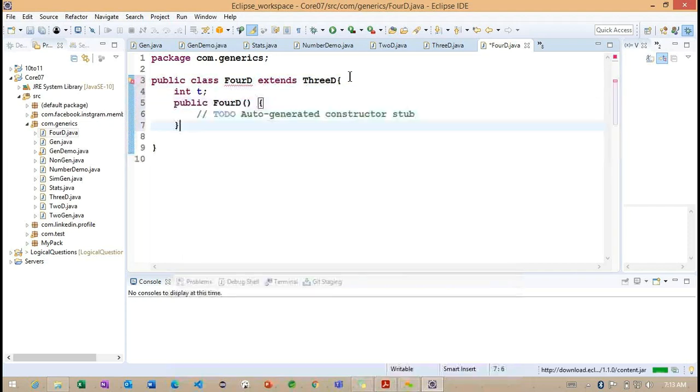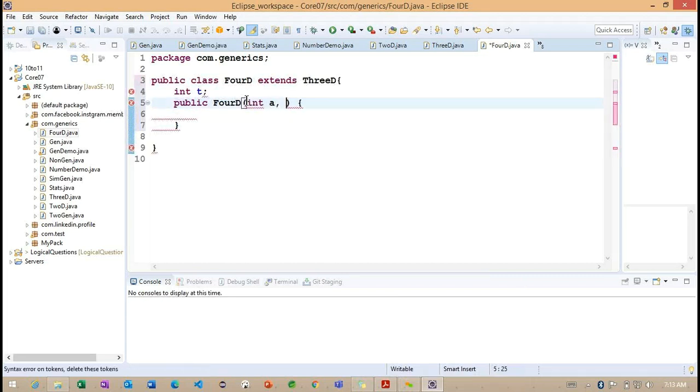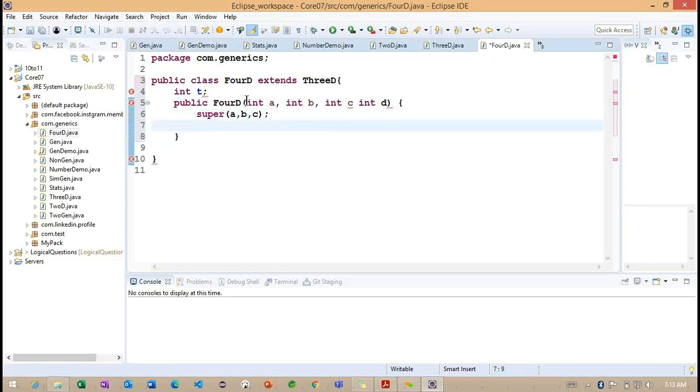Whenever it is extended, as we already identified, it gives an error because we did not create the default constructor. So we'll work on the parameterized constructor. The 4D constructor expects four values: int a, int b, int c, int d. Here I want to call super(a, b, c), and t is equal to d.